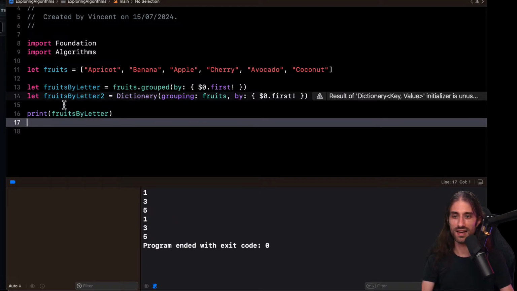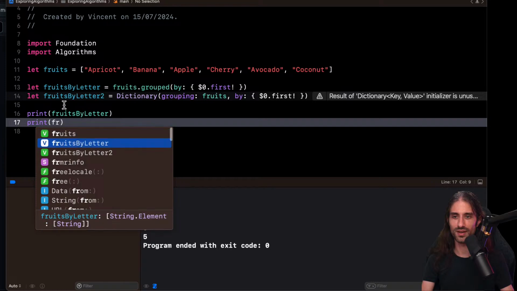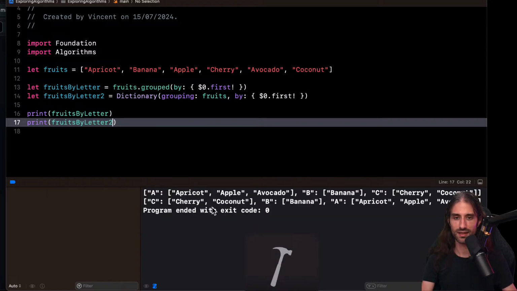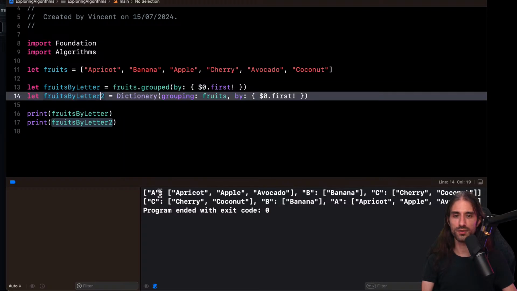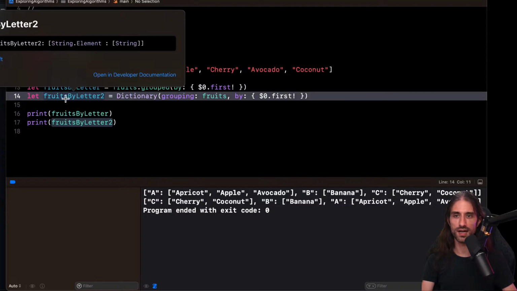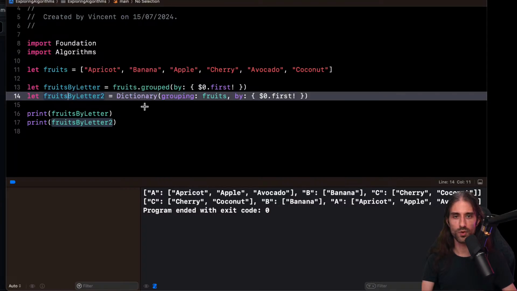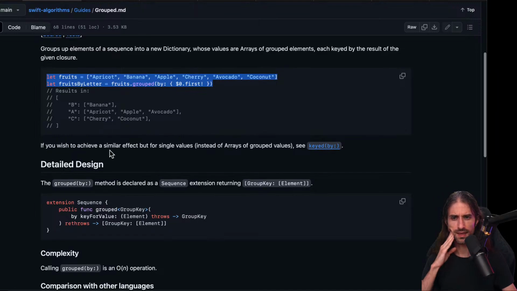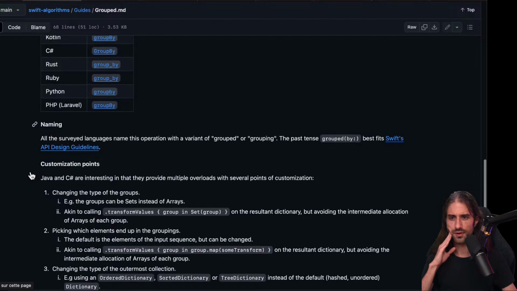So fruits. If it's lazy, then I will need to iterate because printing will not do anything, but we'll see that. Okay. So A. Oh, okay. The only difference is that the second one doesn't keep the order, but it seems to do the same thing. Oh, okay, no, they are both actually dictionaries. Yes. Okay. So now I'm curious, what's the difference between the two of them? Because these two things seem super similar. What's the reason for it?